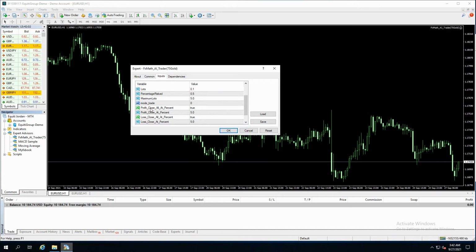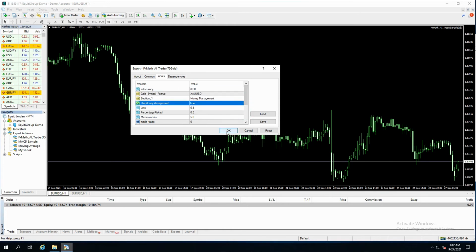Here we have another setting, profit close at percent. Default is 5%. Close at loss at percent, 5%. And this setting trails profit for you. Default is 2, and I disable it for my trading.